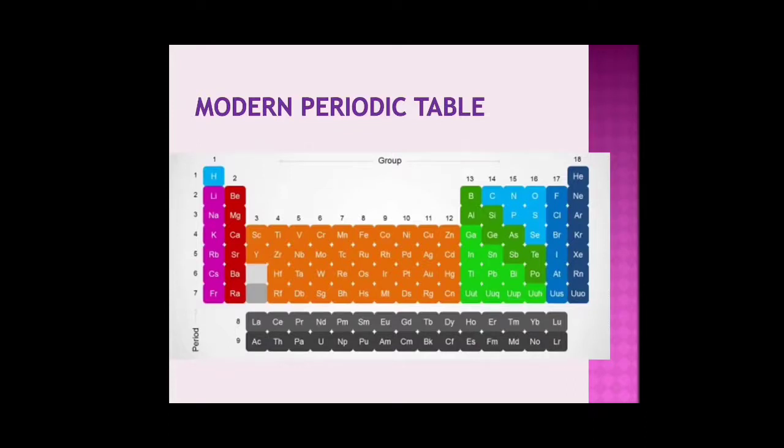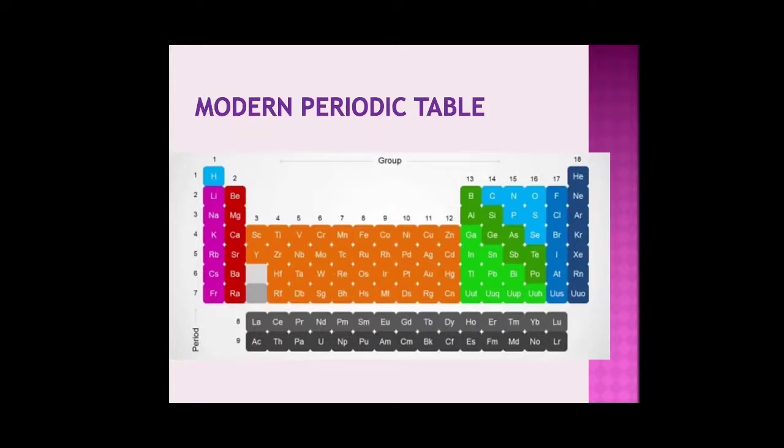The modern periodic table consists of 7 periods and 18 groups. The 7 rows are called the 7 periods of the periodic table. They are named period 1, period 2, period 3, period 4, period 5, period 6 and period 7. So each row is named by its number. Similarly, every group is also named by its number. So we have group 1, group 2, 3, 4, 5 and so on till group 18. So these are the elements of the periodic table.